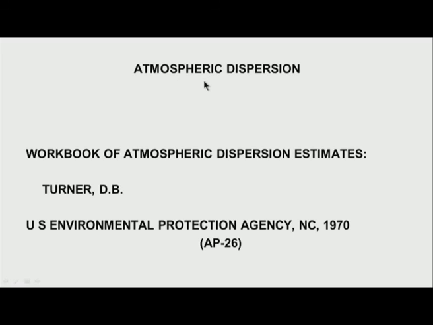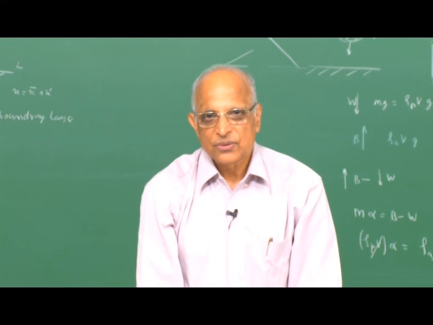The reference I have used for atmospheric dispersion is a nice handbook, namely the Workbook of Atmospheric Dispersion Estimates, by Turner D B, published by the US Environmental Protection Agency. The report number is AP-26, from Connecticut in 1970. I will get into the details of how we work out the values of concentration in the next class. Well, thank you.